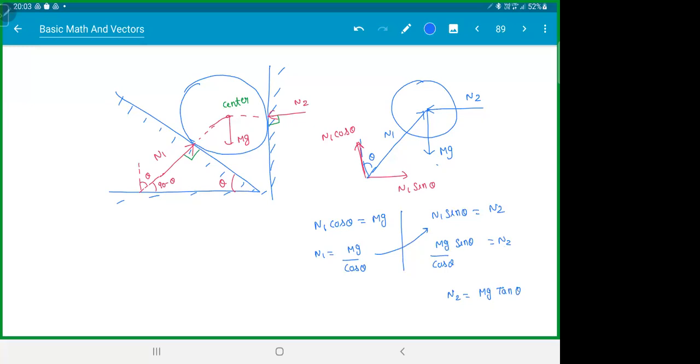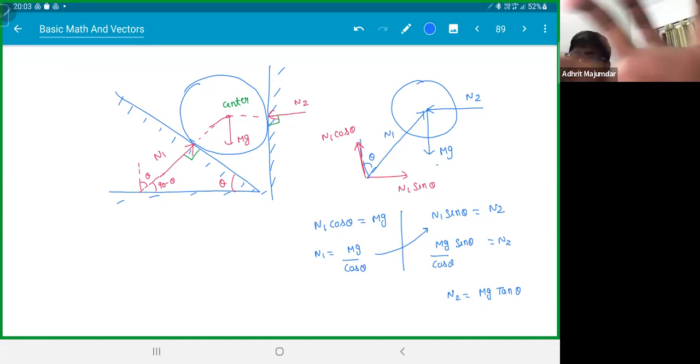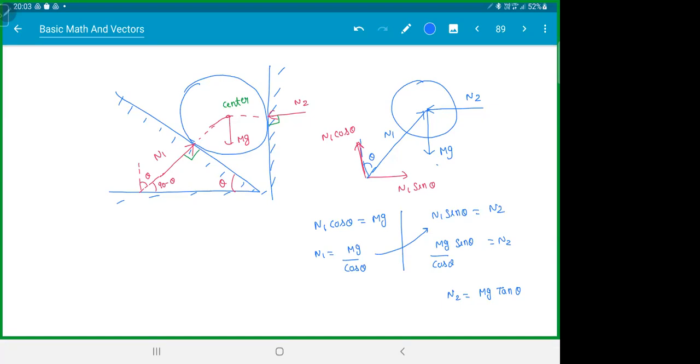Check. Have a look at this. Just give me a minute. Yeah. All clear with this? mg by cos theta and mg tan theta. Adrit, check once, you got a sin theta. I took theta in the reverse direction. Be careful with the angles, 90 minus theta equals theta. Yeah, just be careful with the angles, everyone. Clear with this?